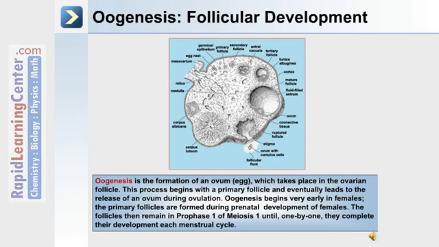Oogenesis begins very early in females, and the primary follicles are formed during prenatal development of the female. The follicles then remain in prophase 1 of meiosis I until one by one they complete their development each menstrual cycle during adult life.